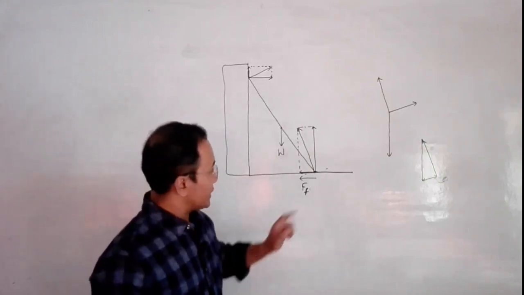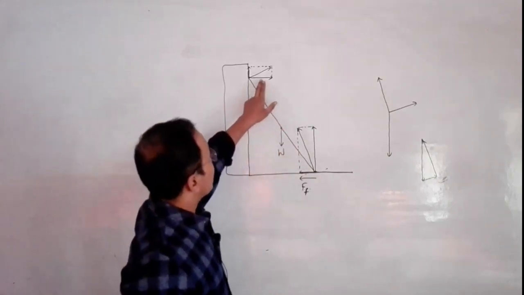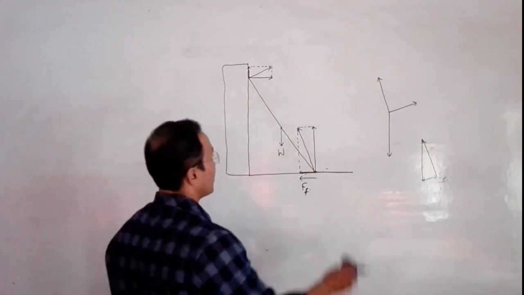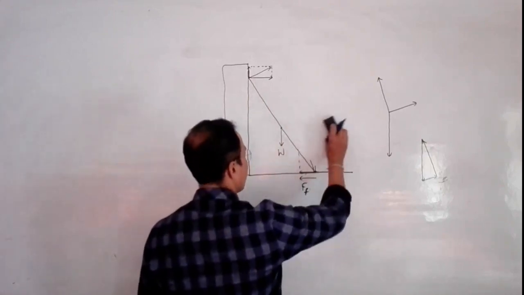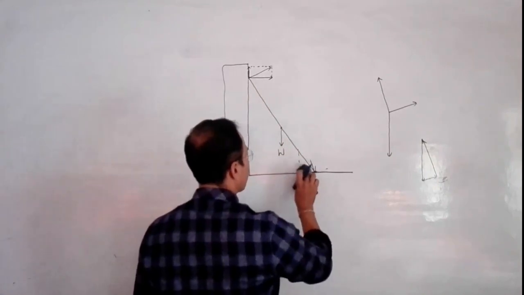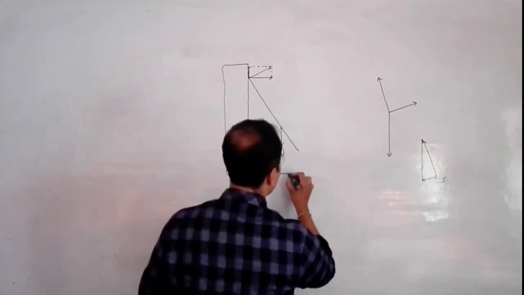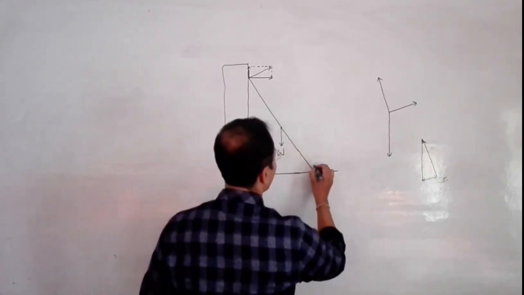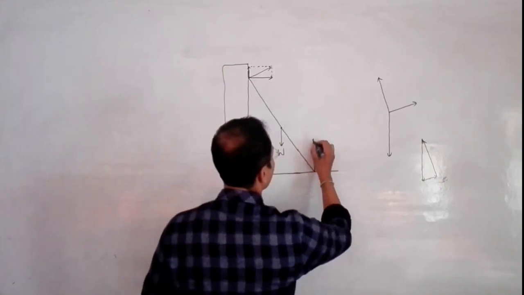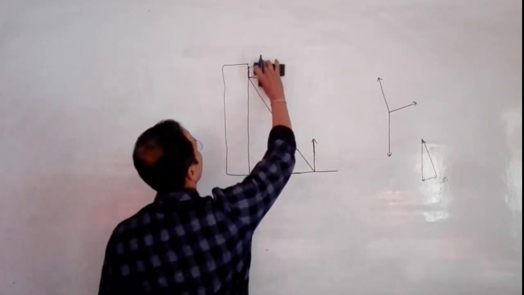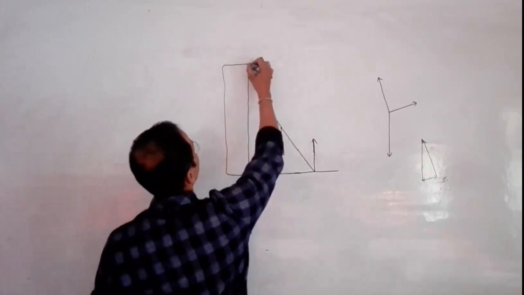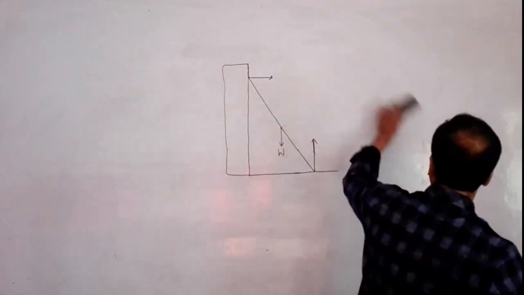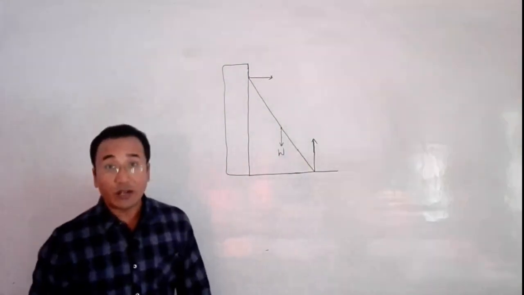So now we have seen the two cases. We have friction here, and we don't have friction at the wall. In both the cases, the system can be in equilibrium. Now, let us think that there is no friction here, at the floor. So if we don't have friction here, the only force available will be the reaction force. Let us first assume that there is no friction at the wall either. Let's see whether this system can be in equilibrium or not. For that, we have to see whether a triangle can be formed or not.